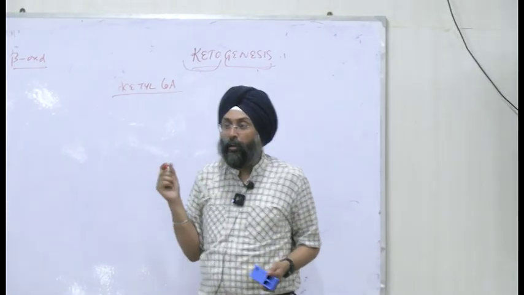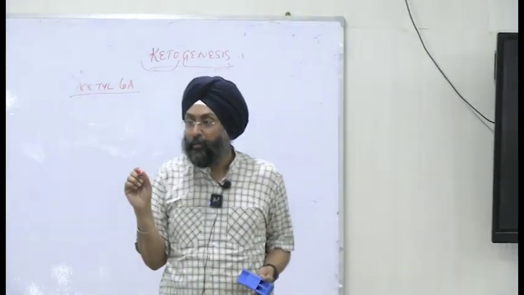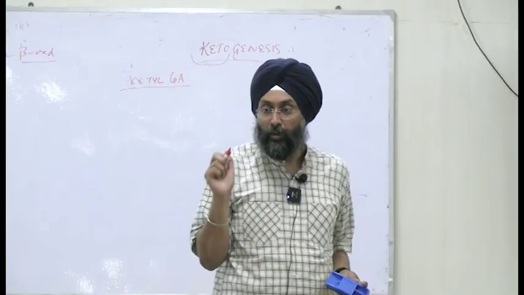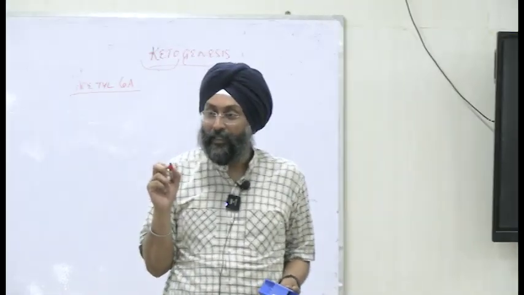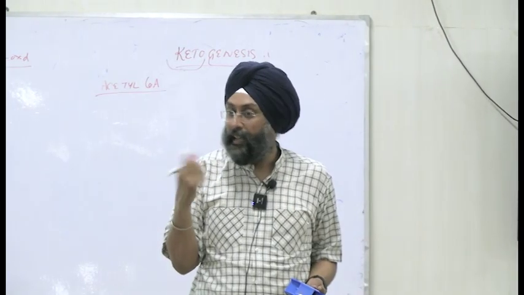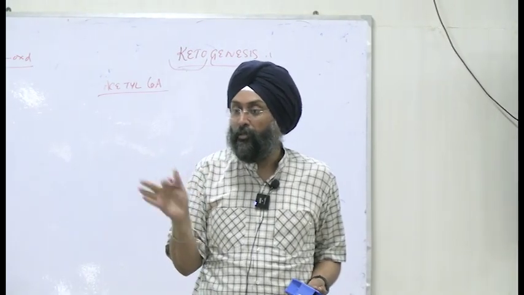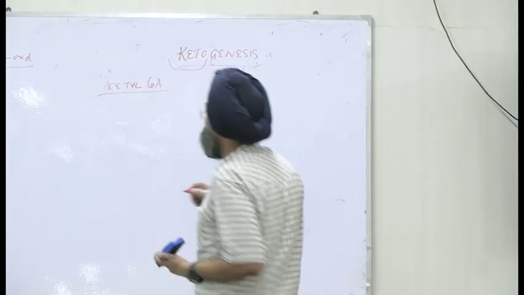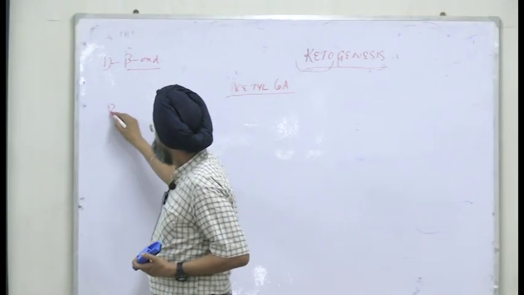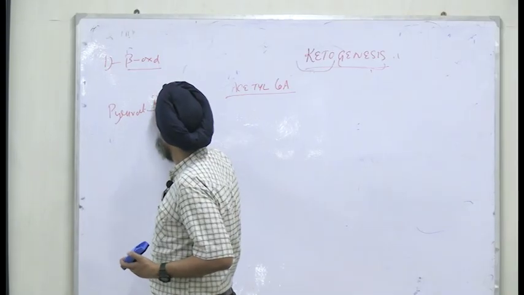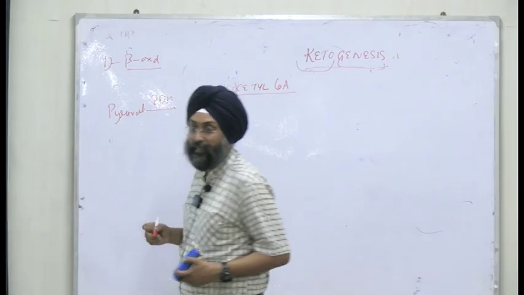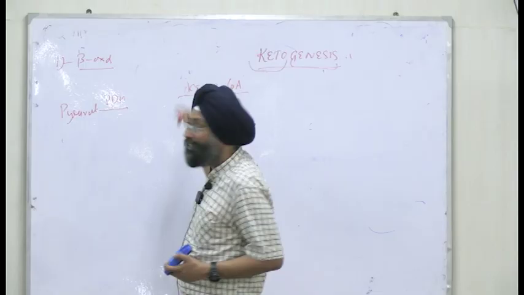We started with glycolysis, carbohydrate metabolism, glucose, glucose 6-phosphate, and finally what was formed? Pyruvate or lactate. In anaerobic conditions we form lactate, otherwise we form pyruvate. And then pyruvate via the pyruvate dehydrogenase complex forms acetyl-CoA.